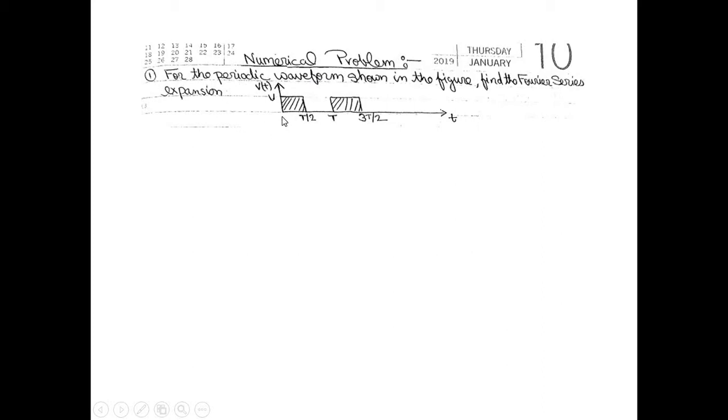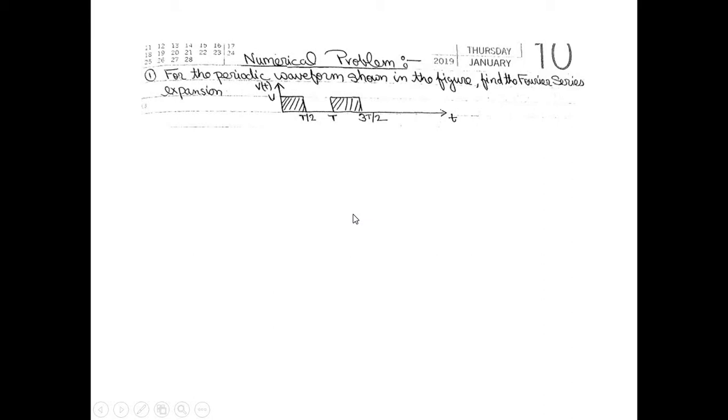So we already know that in this periodic waveform, the time period will be capital T. Why are we saying that? Look here, from 0 to T by 2 the amplitude will be V, and from T by 2 to T the amplitude will be 0. Again the signal is going to repeat itself after T. So we can say that the time period will be capital T, and we have to find the Fourier series here.